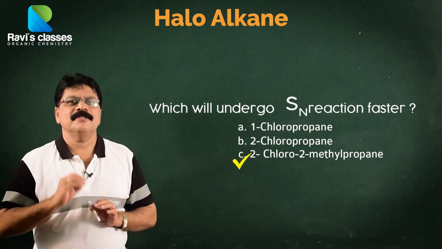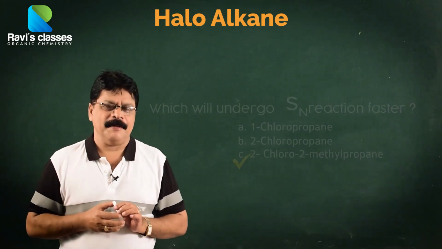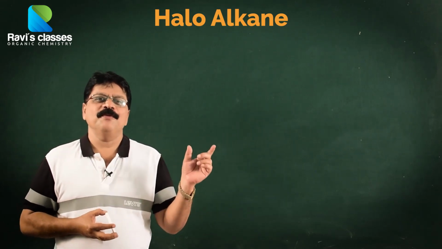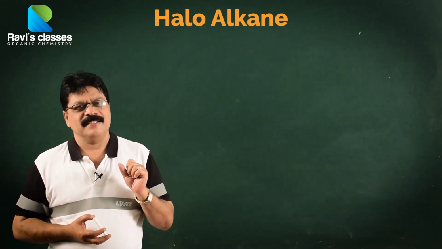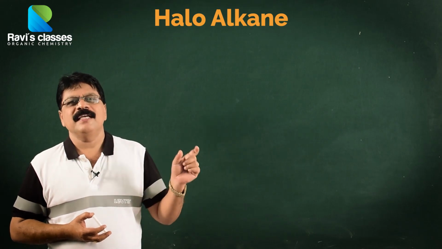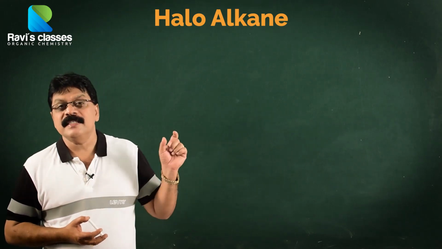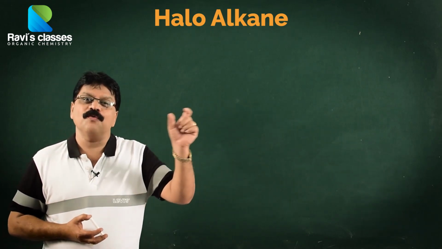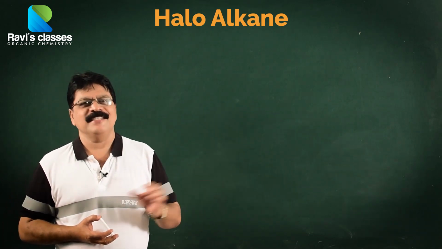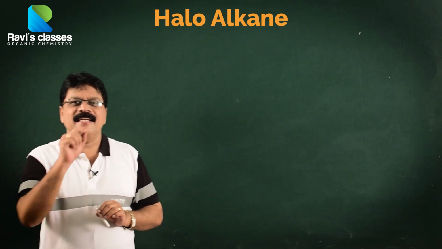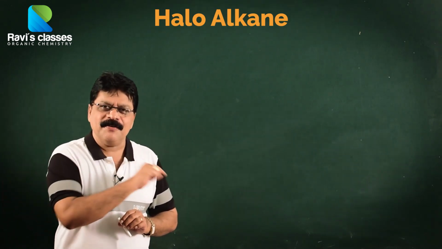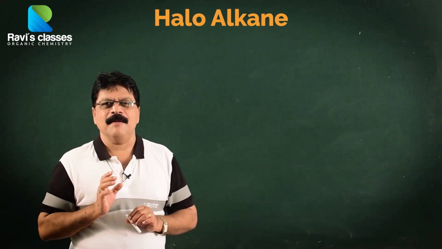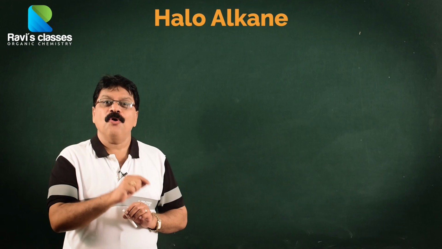Okay. This is always something that you must remember. Now I am going to get back to the primary. In the primary, what did we say? The C-Cl bond will not break easily. Therefore, the reaction takes place slowly. If the C-Cl bond has to break, then the OH⁻ also will be involved in the breaking of the C-Cl bond. Here, the rate determining step, which is the breaking of the C-Cl bond and formation of the carbocation, at least the breaking of the C-Cl bond, is dependent also upon what?